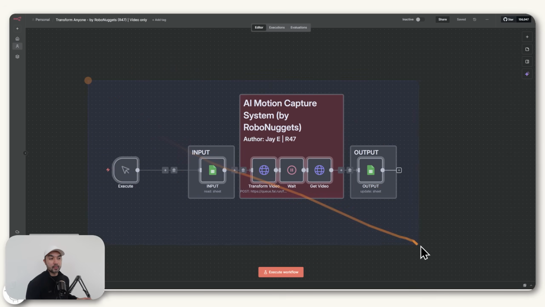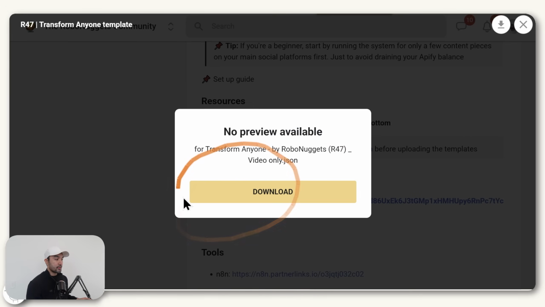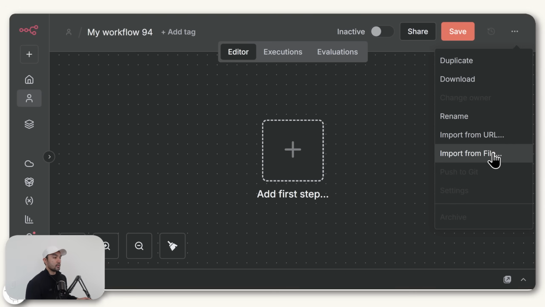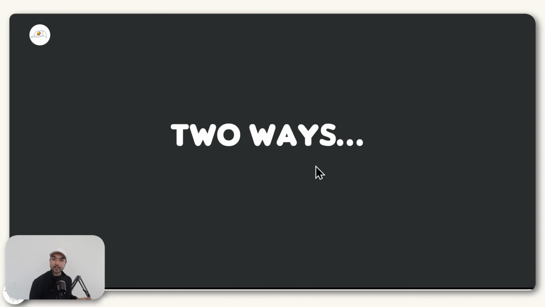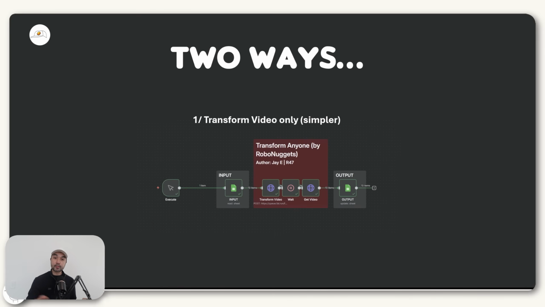But the great thing with n8n is that if you have this template, which you can just download here if you're part of the community, you can import that into n8n, and that will load the automation for you from scratch. But if you're a beginner, don't worry, because I'll be going through how to set up this automation node by node as well. And there's essentially two ways to set up this system. So if you just want to transform the video, then this is much simpler. So we'll go through that first.